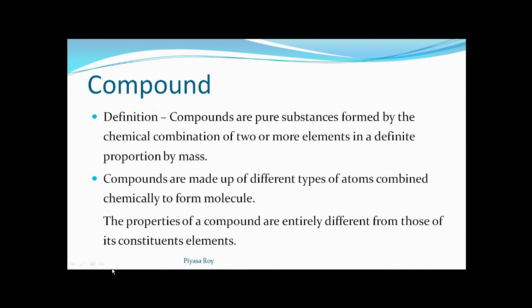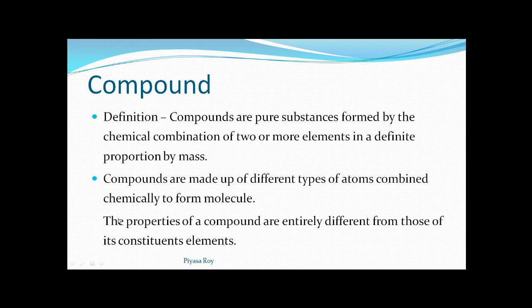So what is the definition? What is compound? Compounds are pure substances formed by the chemical combination of two or more elements in a definite proportion by mass. That means when two or more elements will be combining together by chemical means, chemically they will be combined together and they will form a whole new compound. The compounds having just different properties of that.